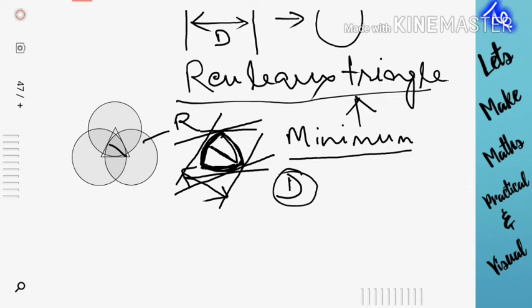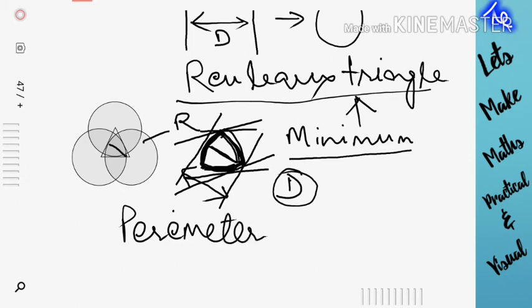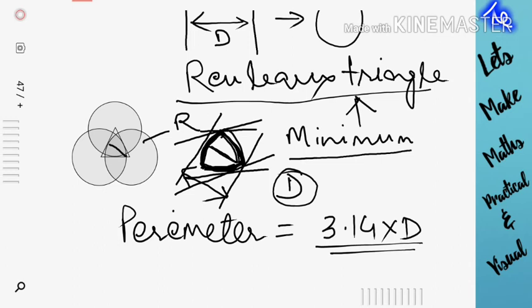And if you calculate this triangle's perimeter, the perimeter comes out as 3.14 into this D. So here there is no question of radius. It doesn't have a radius. Radius doesn't make sense in this picture, but D makes sense. And here the perimeter is D into pi.